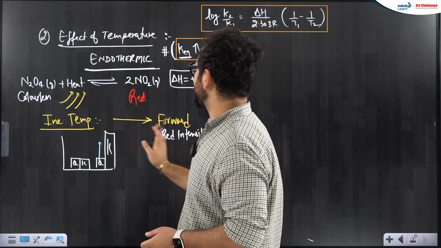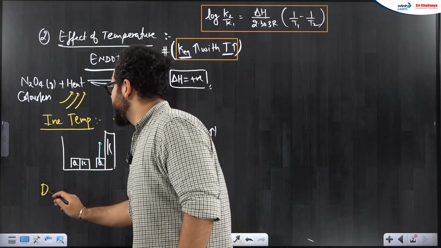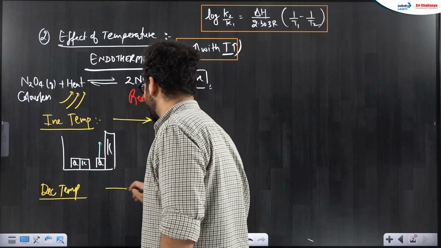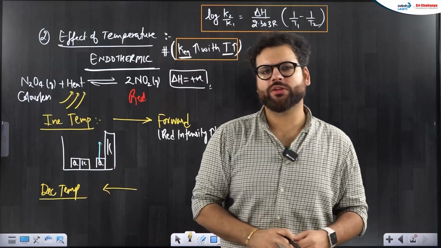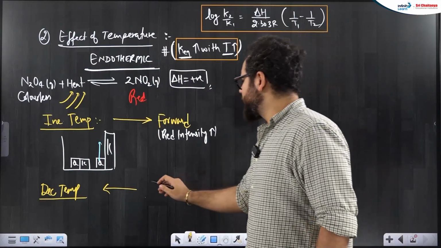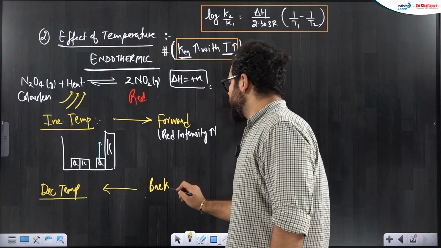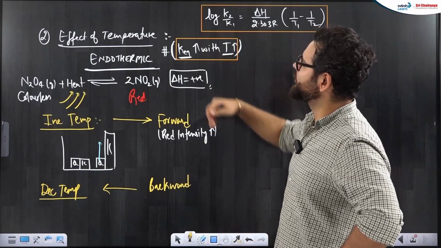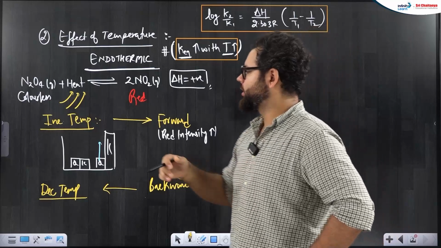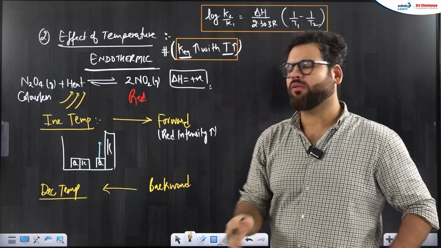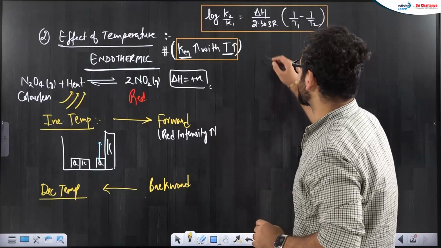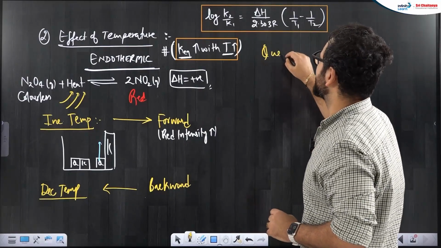So increasing temperature, reaction moves forward. Same way, when I decrease temperature, reaction moves backward. Okay, I hope it is clear to you. In this case, I can say on decreasing the temperature, K will go down. If K goes down, Q tries to chase the K by moving down, reaction moves backward. This is true for the endothermic reaction. So the question can be asked like this.